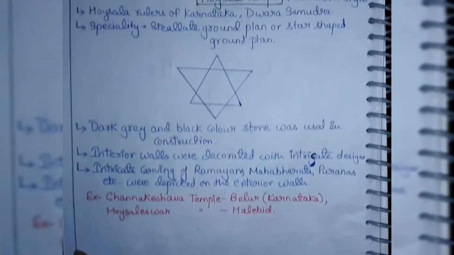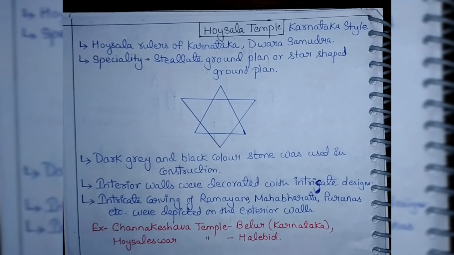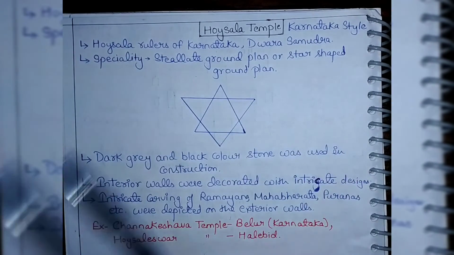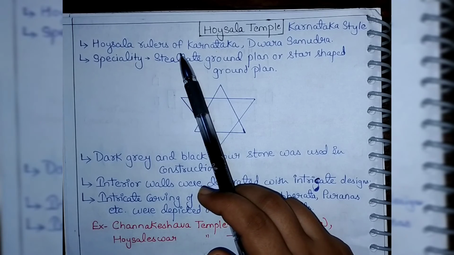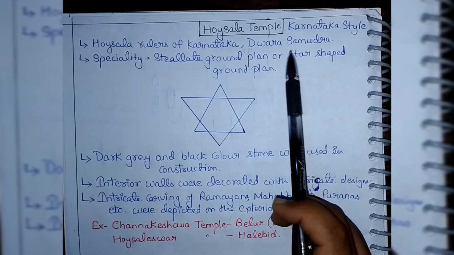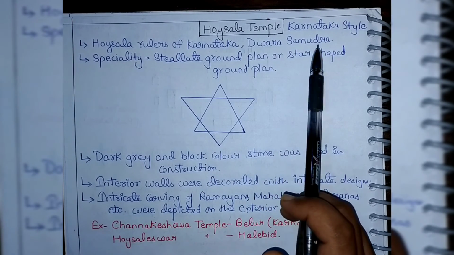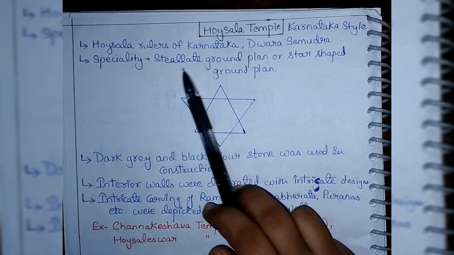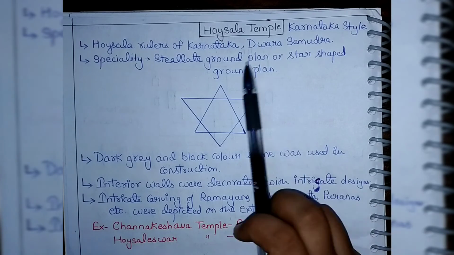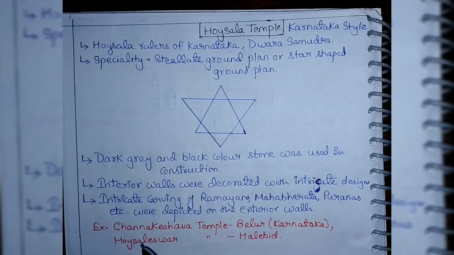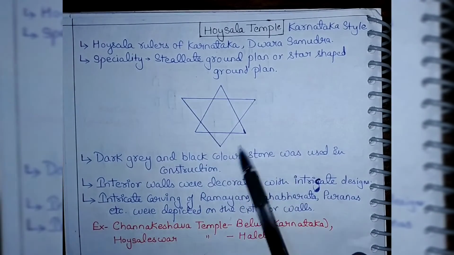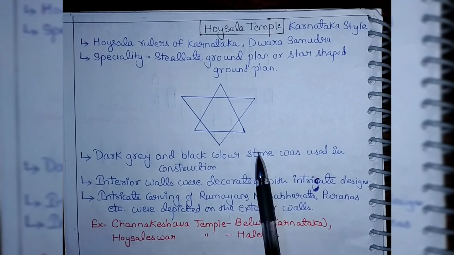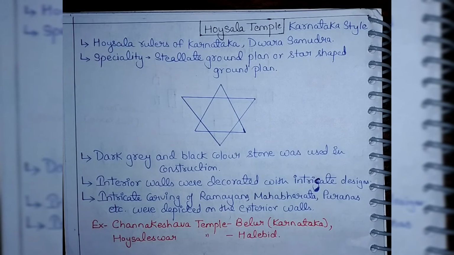Next, we are going to talk about the Hoysala temple, which is known as the Karnataka style of temple. This temple was created by the Hoysala rulers of Karnataka, especially Dwarasamudra. The speciality about this temple was that a stellate ground plan, or star-shaped ground plan, was created in this shape. Dark grey and black colored stone was used in construction.